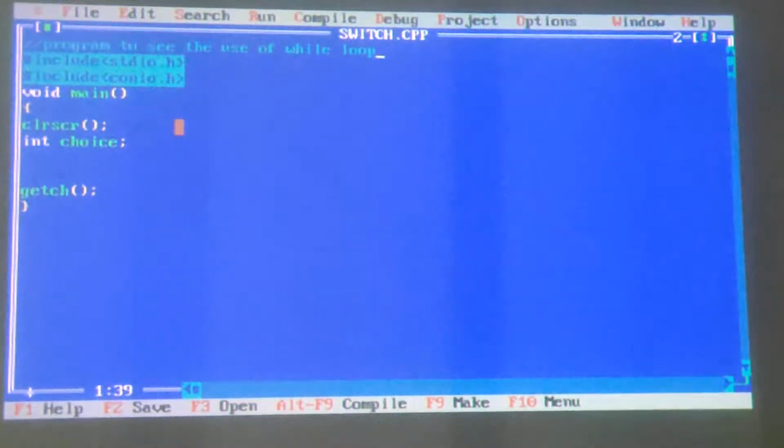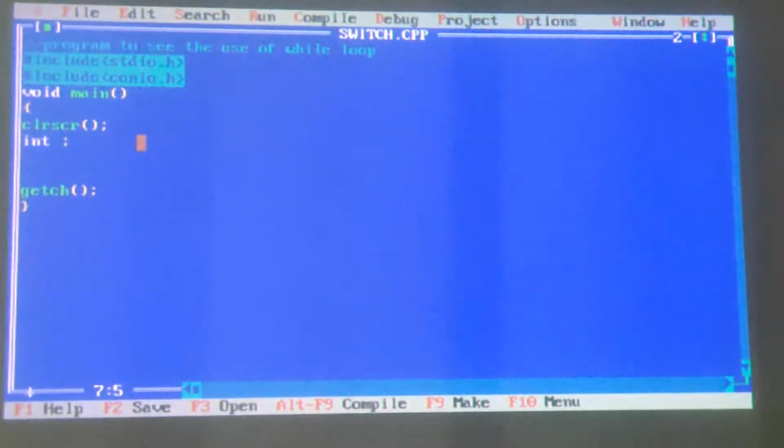These two files I have included. Now I start the program with void main, then brackets open. First I clear the screen using clrscr. Now I use the while loop.